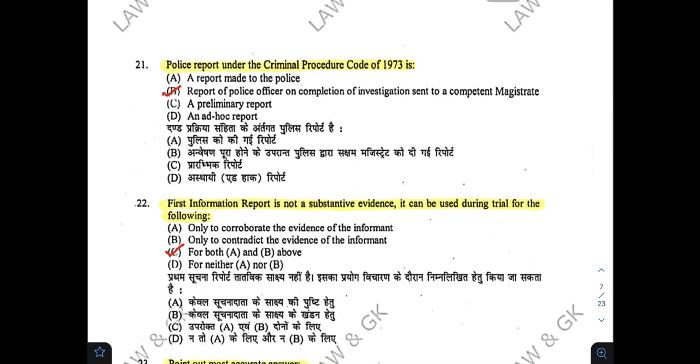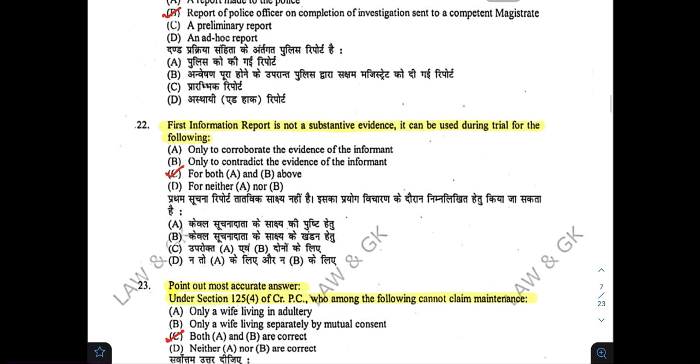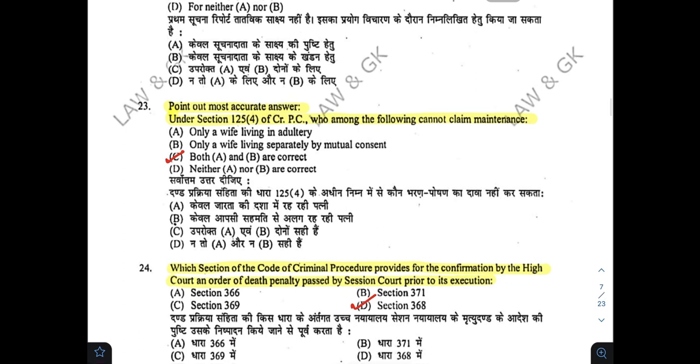21. Police report under the CRPC is B. FIR is not a substantive evidence. It can be used during trial for the following. C. Point out the most accurate answer.